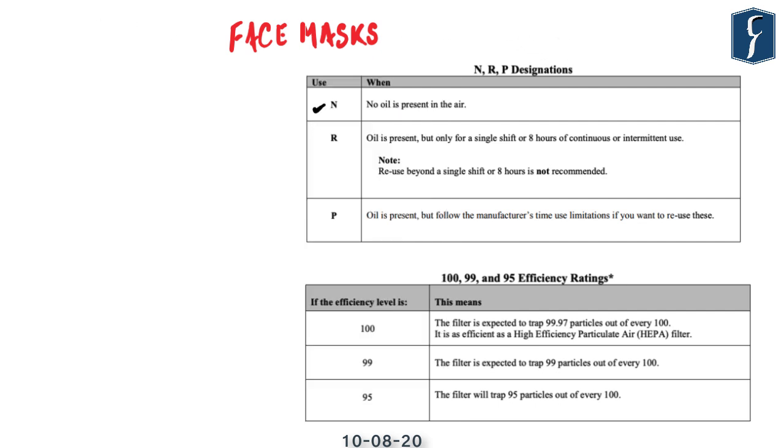It is very, very important from the perspective of the prelims examination to understand these N, P and R, as well as what the number followed by the alphabet means, for example 100, 99 and 95. So in this regard, first the article talks about why it is important to wear a face mask. Obviously we all know that masks are worn to prevent the transmission of the novel coronavirus and in fact all other pathogens, be it virus or bacteria, from you if you have it and from others if they have it.